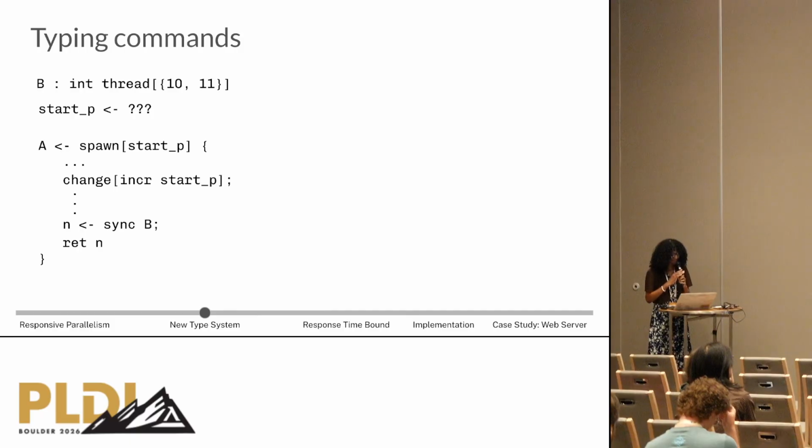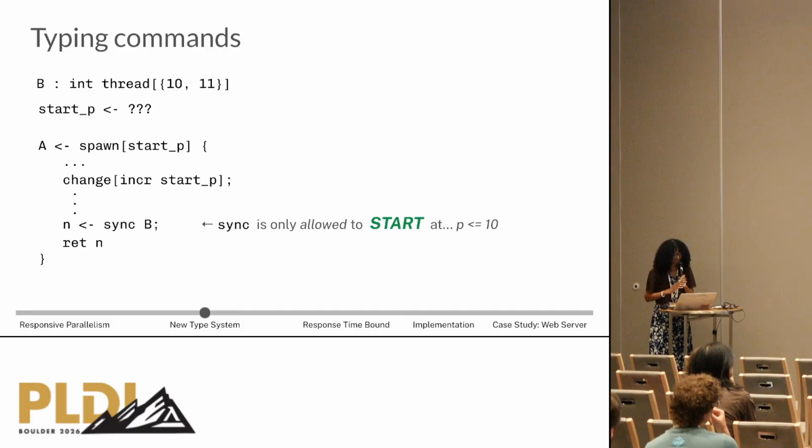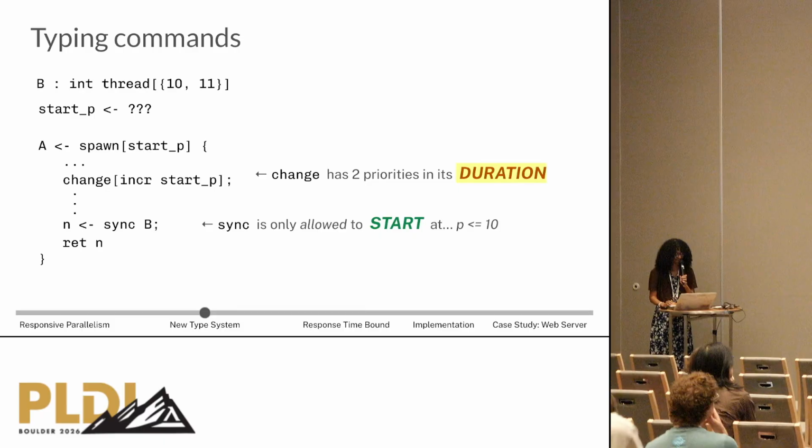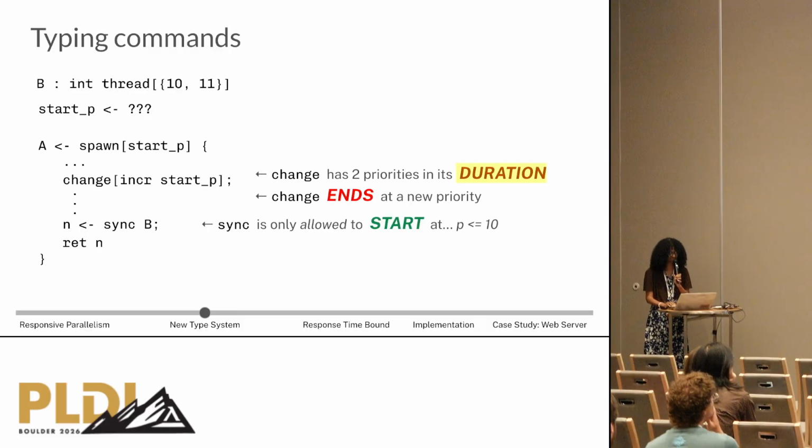And thread A increments its priority and syncs on B. The sync command is only allowed to start at priority less than or equal to 10 in order to prevent a priority inversion when syncing on B. And the change command changes the priority so it has 2 priorities in its duration and it ends at a new priority.